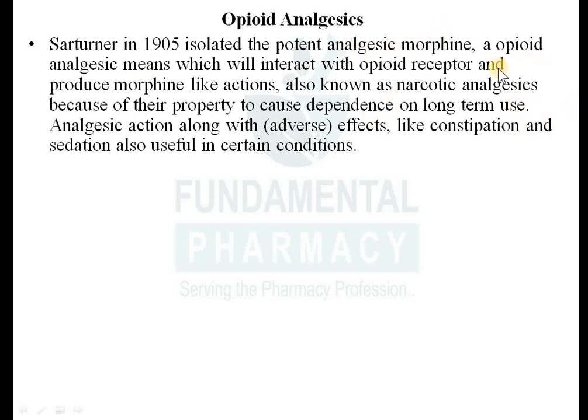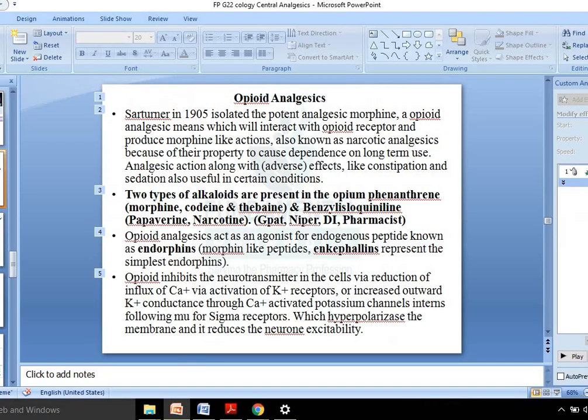Okay. So opioid analgesics are nothing but the drugs which will interact or combine with the opioid receptor. What are the opioid receptors? We have discussed in the last lecture. They are the mu, kappa, delta receptors, and opioid-like peptides like nociceptin and enkephalin. So these are the drugs which will interact with the opioid receptor and produce morphine-like action. Morphine-like action means analgesic action, euphoric action, right? Constipating action. So these are the drugs that will produce morphine-like actions.